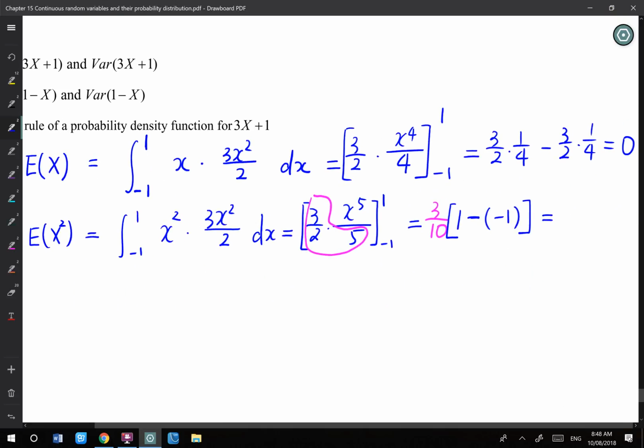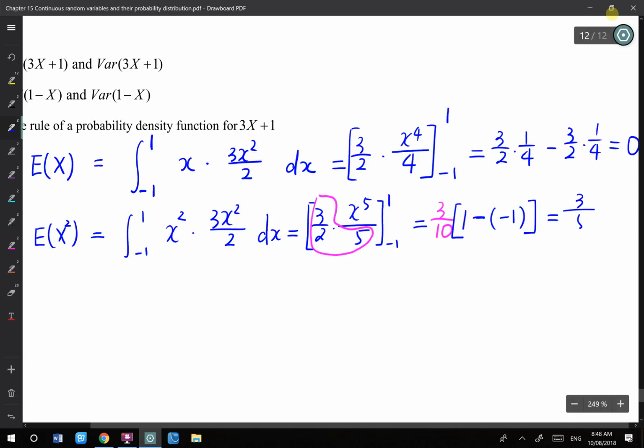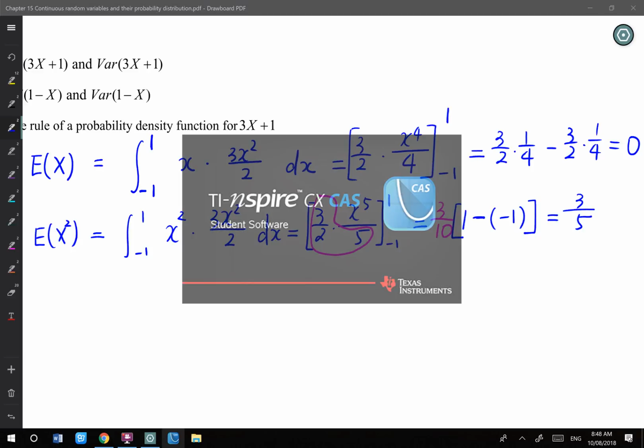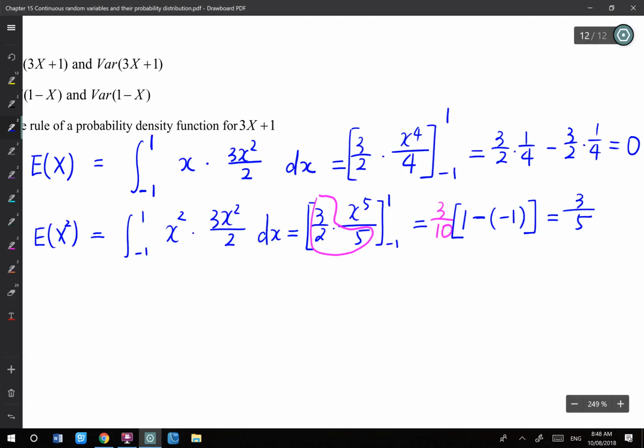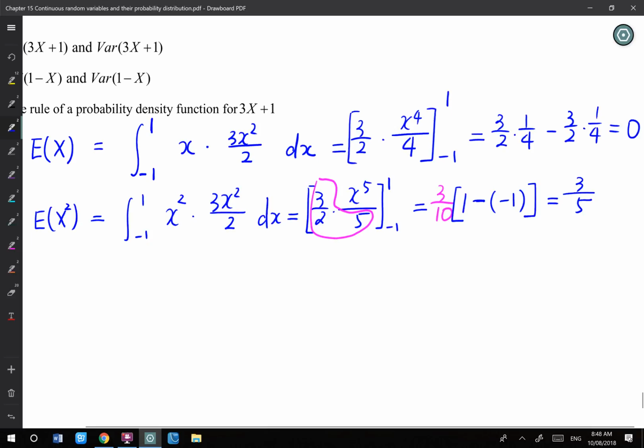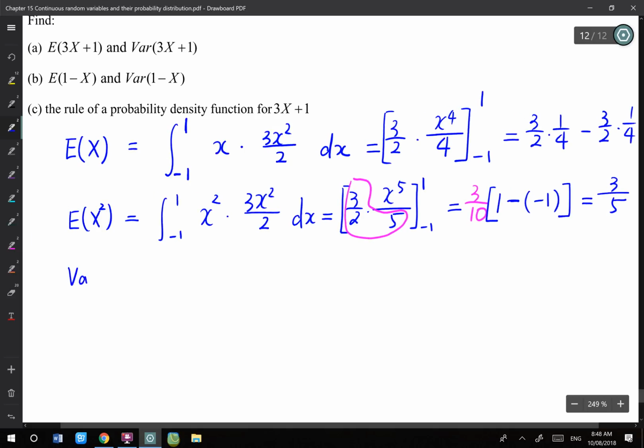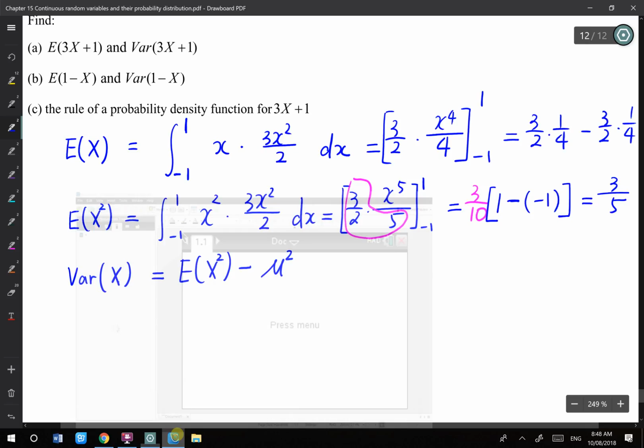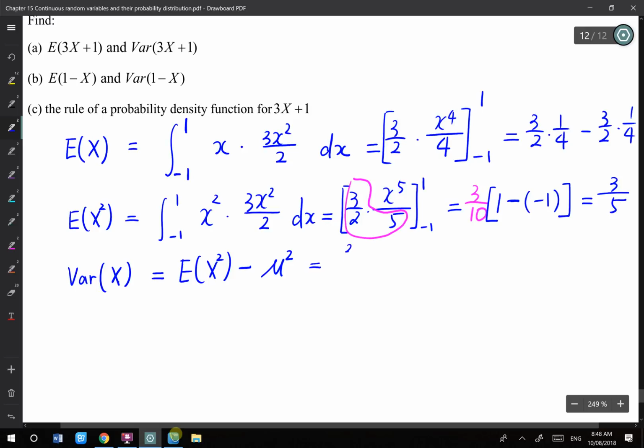That is a 2, so that's a 3 over 5. Variance of x equals E of x squared minus mu squared. And that is 3 over 5 minus 0 squared, and that is still 3 over 5.